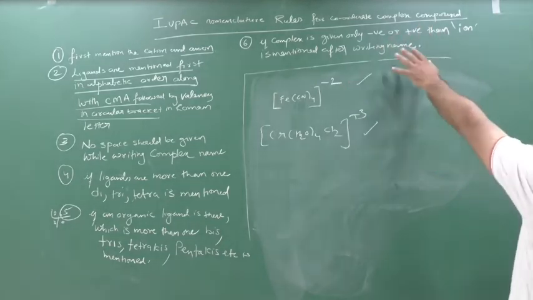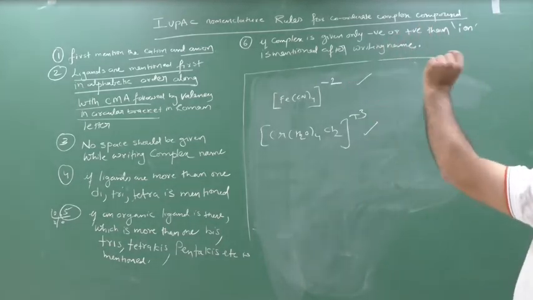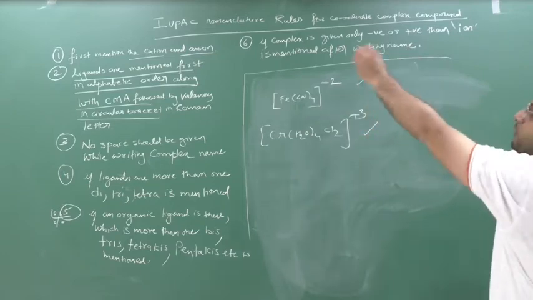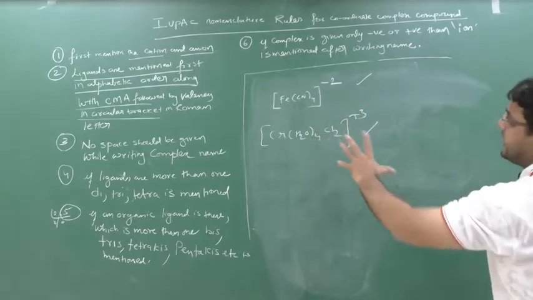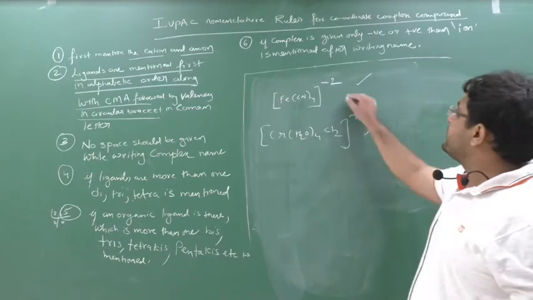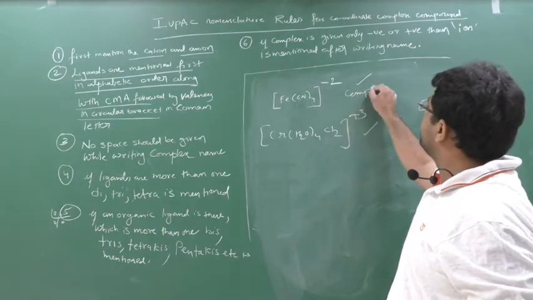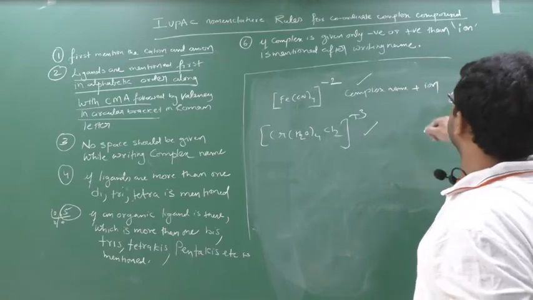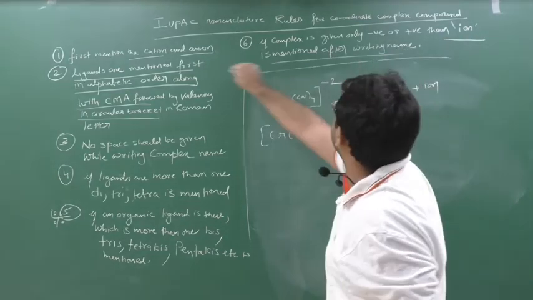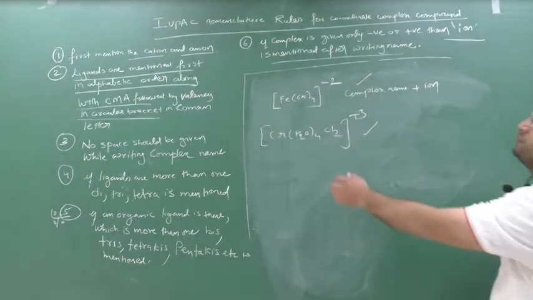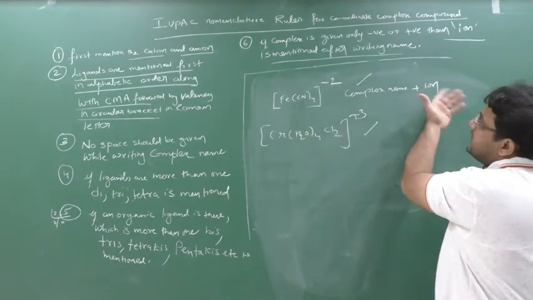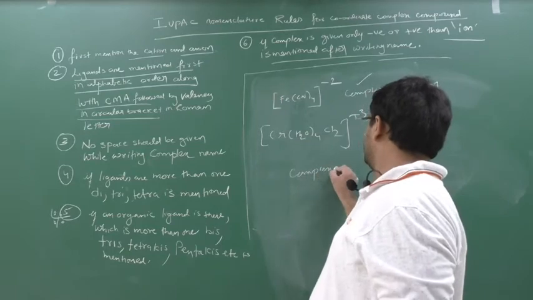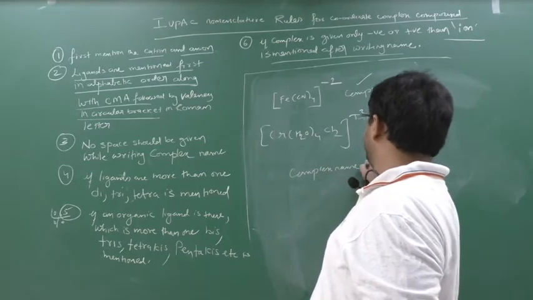Here only an anionic complex is given, here only a cationic complex, then what to do? Then you first write down the complex name plus ion, that's it. First you write down the complex name and then you write down the ion.